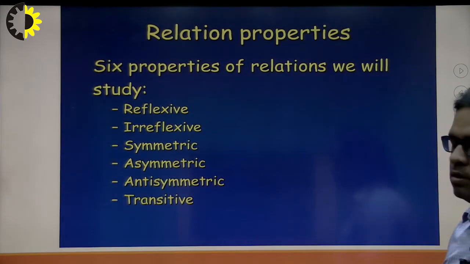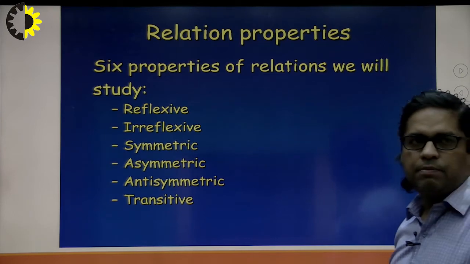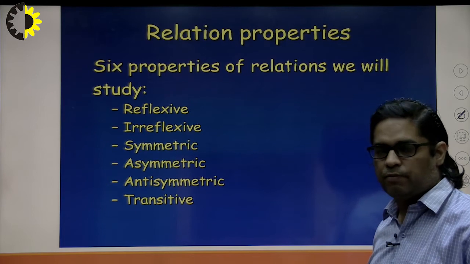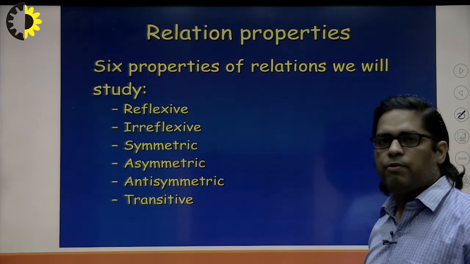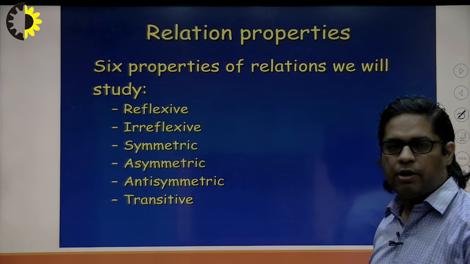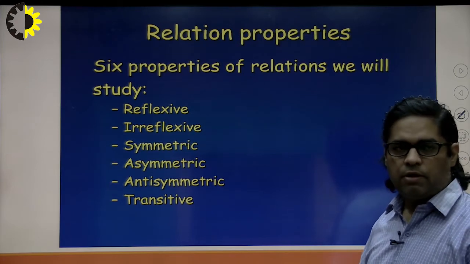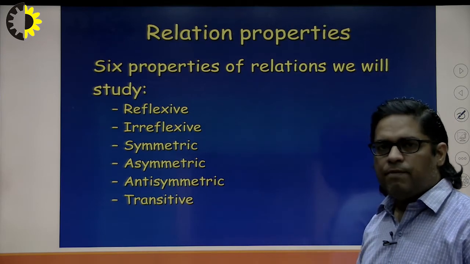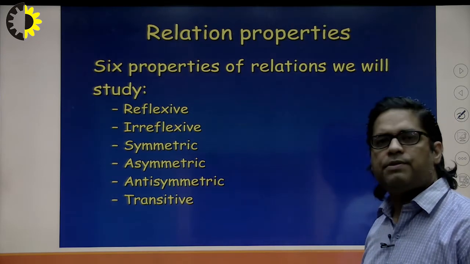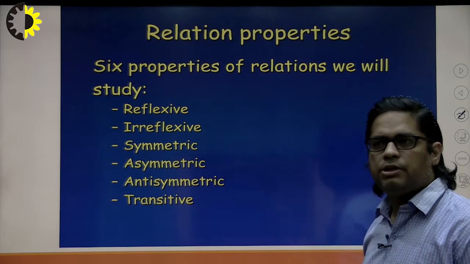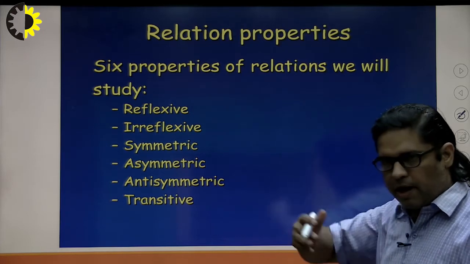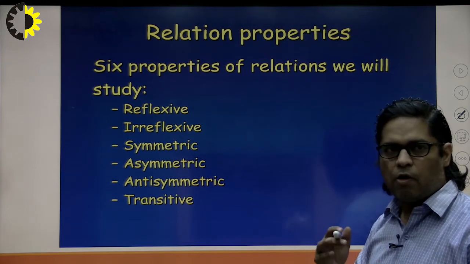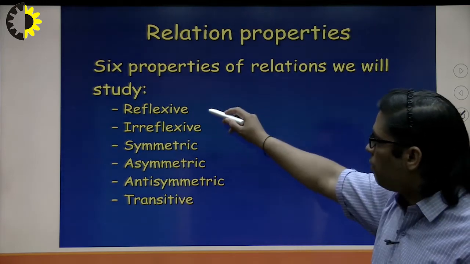Next, the properties of relations. These are very important properties, not only from the point of view of this particular mathematics subject, but from other points of view also. For example, if I talk about the equivalence relationship, in a number of research papers we have seen equivalence relations or partial order relations given. Equivalence relations and partial order relations all use these properties only.